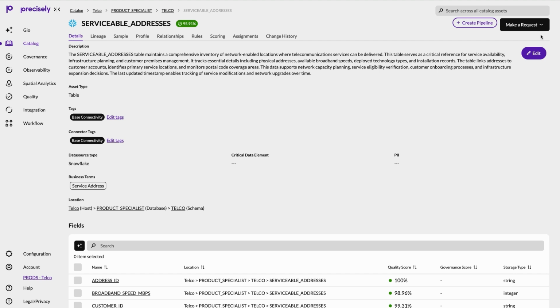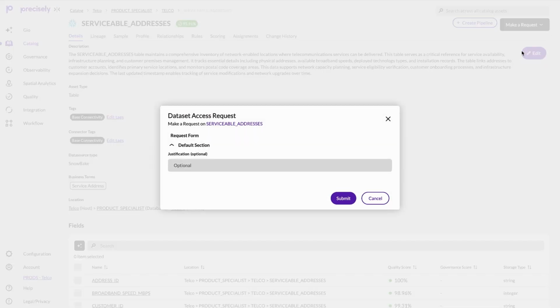for example. I'll start a new workflow, and instead of triggering it from a data event, I'll use something many teams rely on day to day, a request from a user. I'll show you how simple this is for that user. Right from the catalog, they might request access to a governed dataset like the enriched address table we just created. Here they can add details or justification, and the workflow takes it from there.